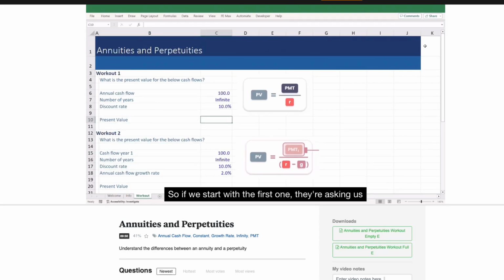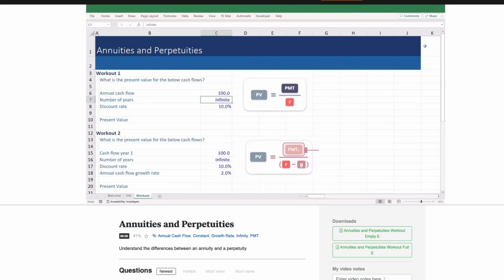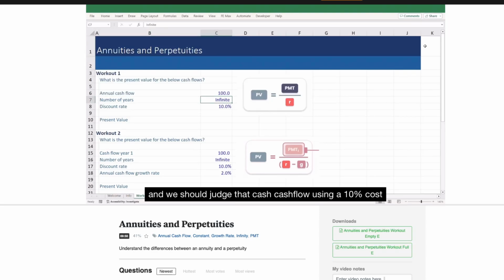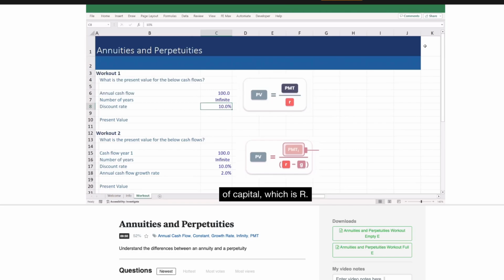So if we start with the first one, they're asking us for the present value of the below cash flows. You can see that there's an annual cash flow, so this is going to repeat itself forever. And we should judge that cash flow using a 10% cost of capital, which is R.